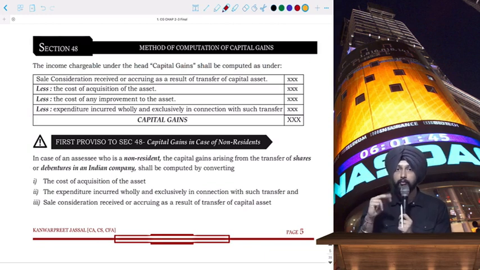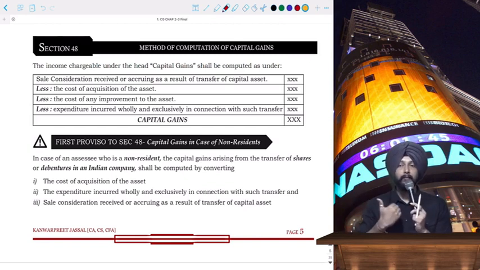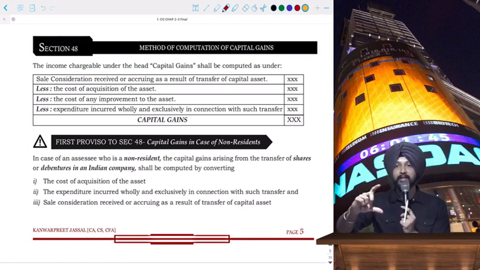Now, for section 48, there are different provisos being given, where you will not exactly follow what is given in section 48, but there are slight deviations. Some of these provisions will apply to non-residents, like the first proviso to section 48. Normally, as per section 48, the computation of capital gain is sale consideration, less cost of acquisition, less cost of improvement, less expenses on transfer of the asset. But then certain provisos come. Provisos are when you are deviating from what is written in section 48. A slight difference will be there in how you do the treatment.